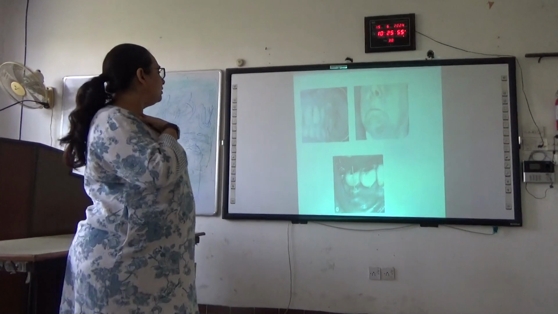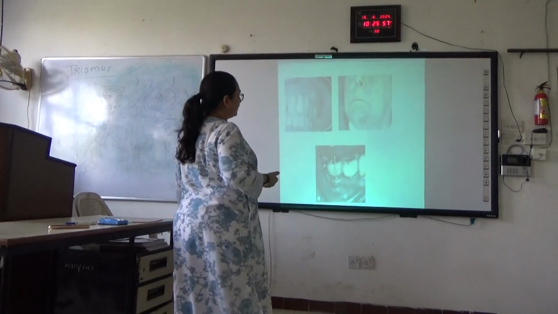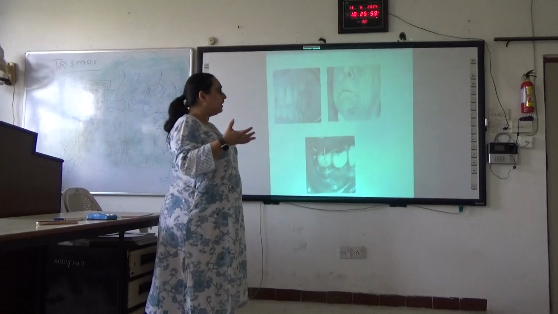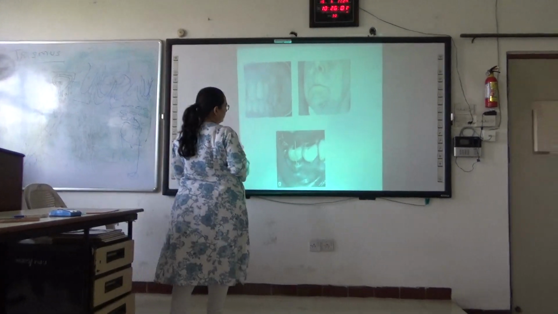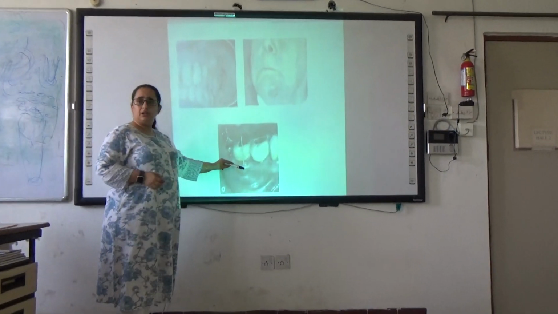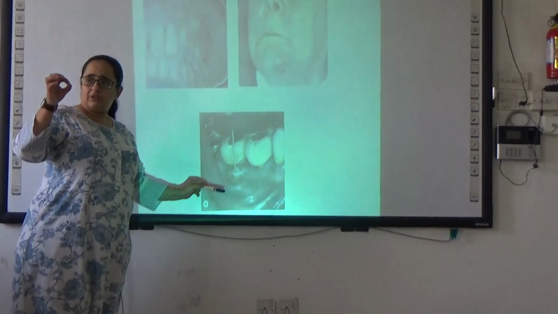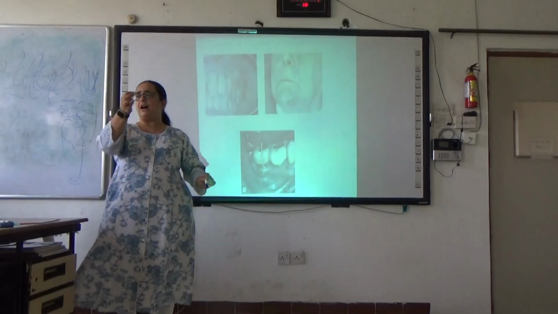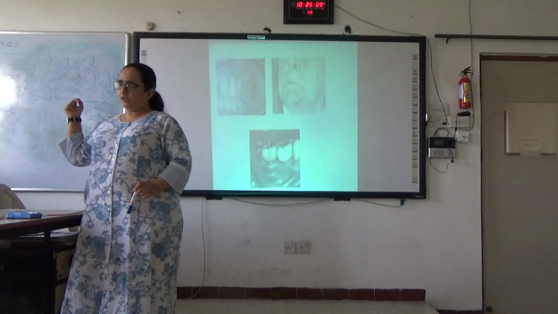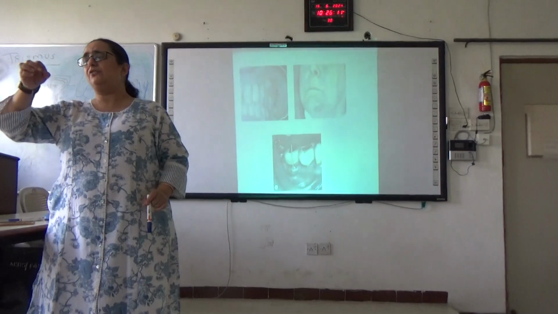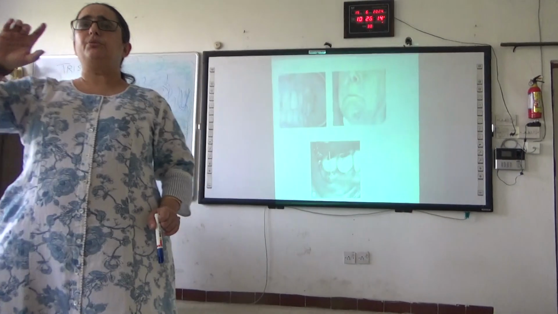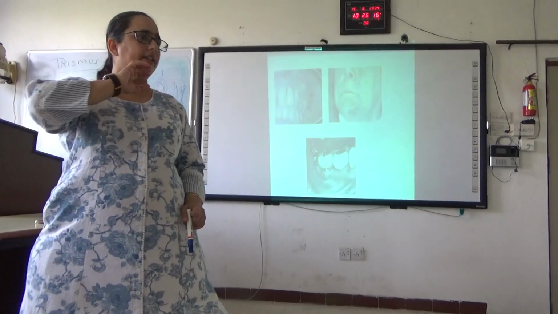So in this particular condition, when we say we need to trace the sinus, we need to place a number 25 GP point into the opening which is present there. Once you place it, it will follow the path that the pus takes. When it is following that path and you take a radiograph, you are able to identify the tooth which is causing the problem.